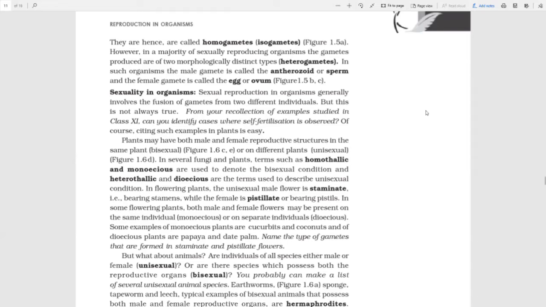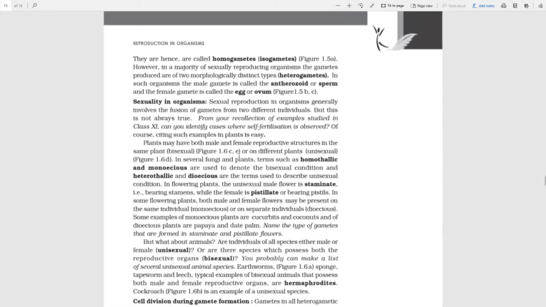It does not always need two different individuals, like male should be separate, female should be separate. Not so. So let's clear this doubt with plants first. Plants may have both male and female reproductive structures in the same plant, which is bisexual, or on different plants, unisexual.